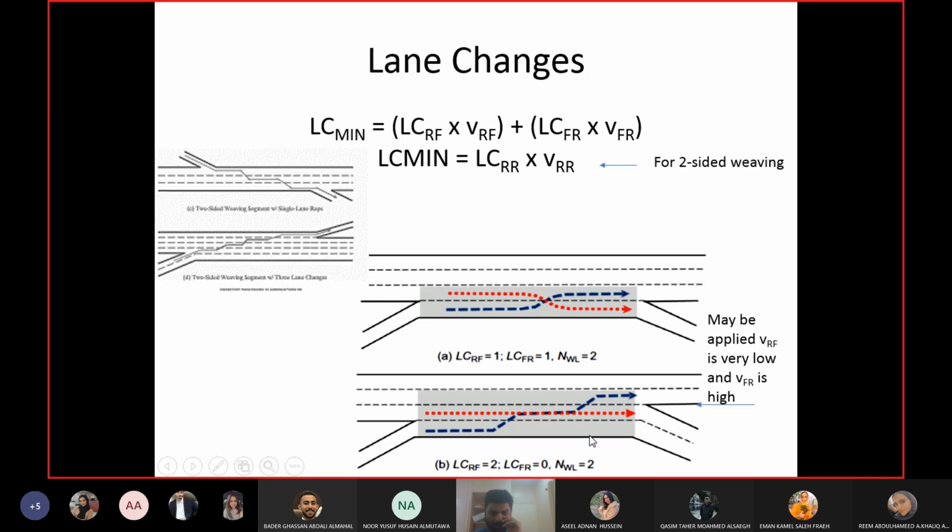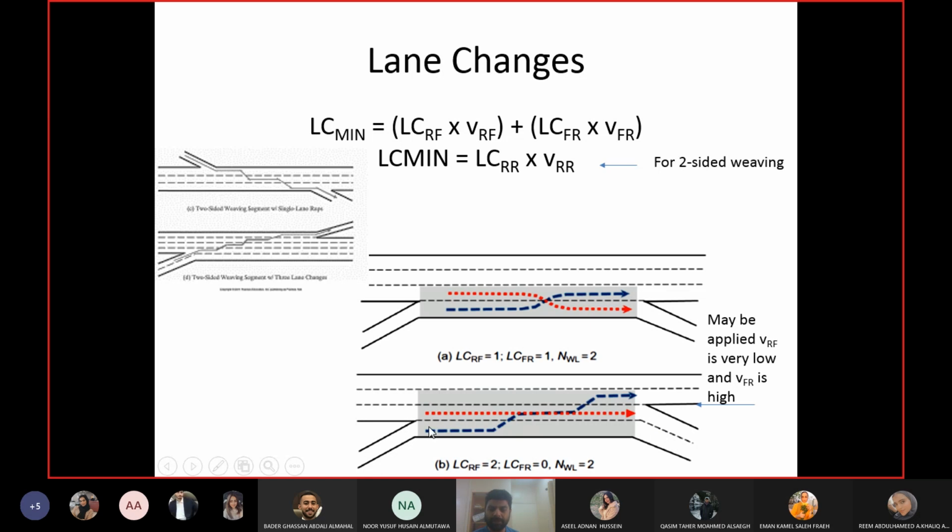Okay, now you come here. And again, if you consider now ramp to freeway, then you need 2, and freeway to ramp, then it is 0. Now this sort of configuration is applied where ramp to freeway flow is very low.